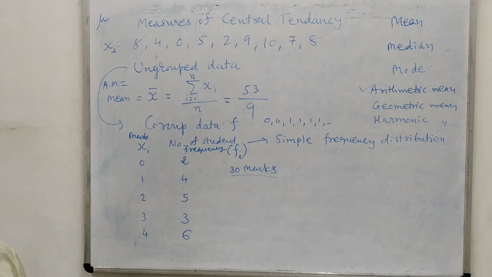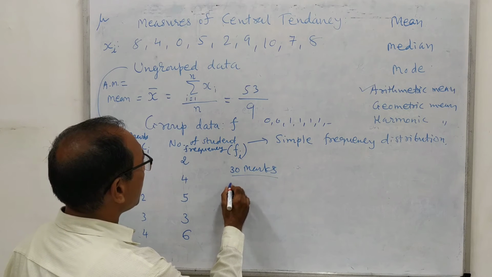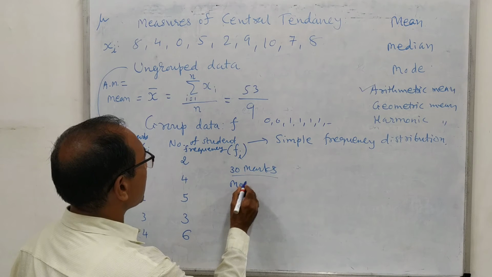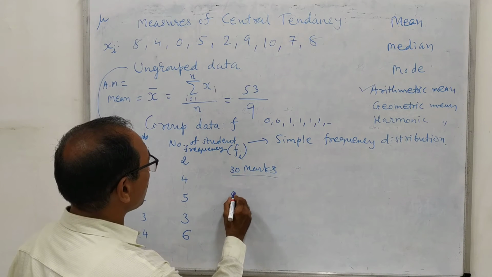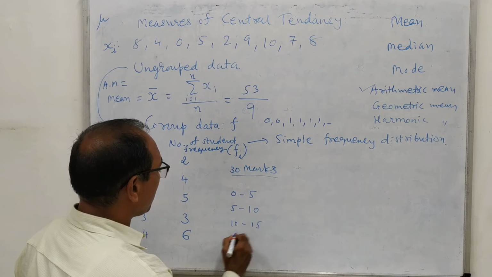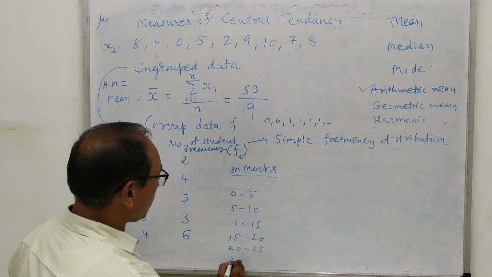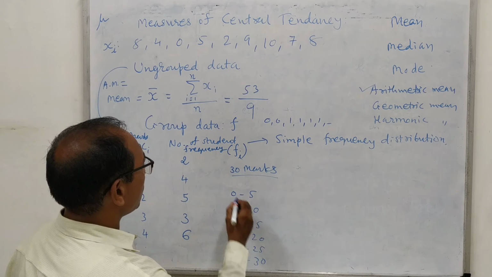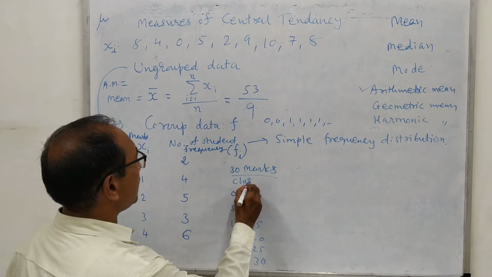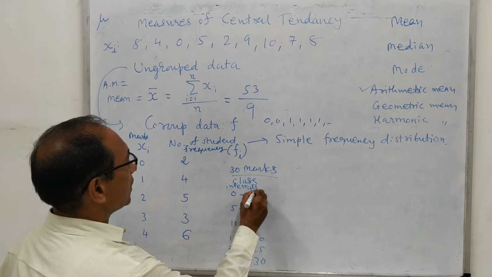Instead of that, we need to group this data. That means from 0 to 5, 5 to 10, 10 to 15, 15 to 20, 20 to 25, 25 to 30. These are known as class intervals.